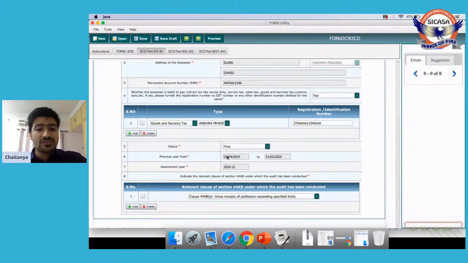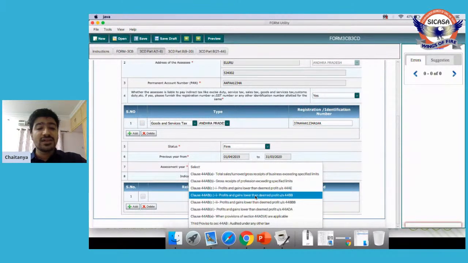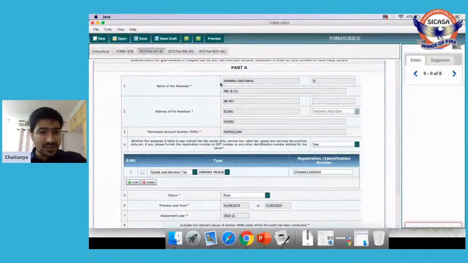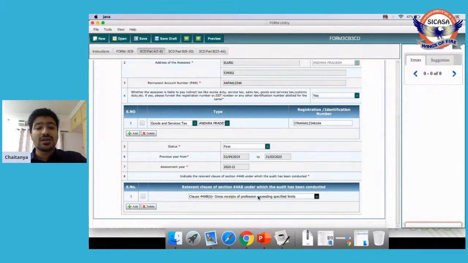Previous year. Previous year is from 1st April 2019 to 31st March 2020. Assessment year is 2021. And a relevant clause of 44AB under which the audit was conducted. So in this case, I have selected 44AB because this is the case of an audit firm, and in the case of an audit firm, it is carrying on profession. So if it is carrying on profession, then the gross receipts of the profession, if they are exceeding 50 lakhs, then they're supposed to get their books of accounts audited under 44AB.